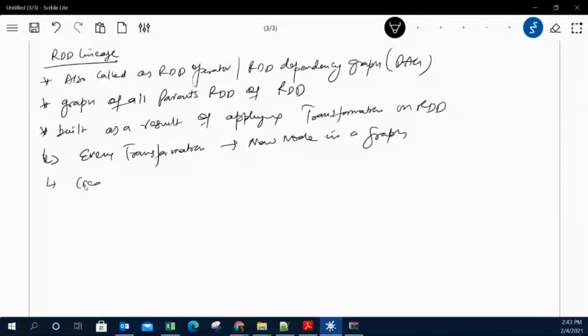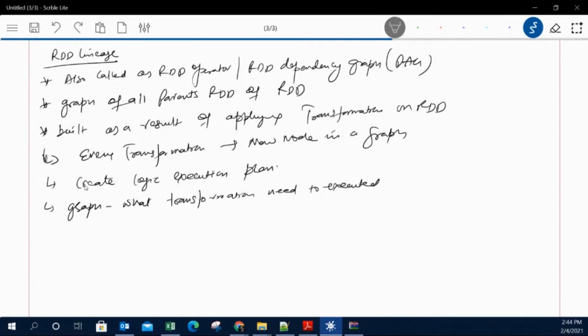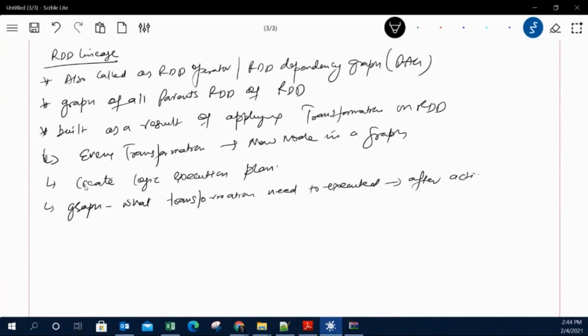The DAG is creating a logical execution plan, because physical is when you actually execute it. The graph shows which transformations need to be executed, based on the nodes you have created. The actual execution happens only after an action has been called.